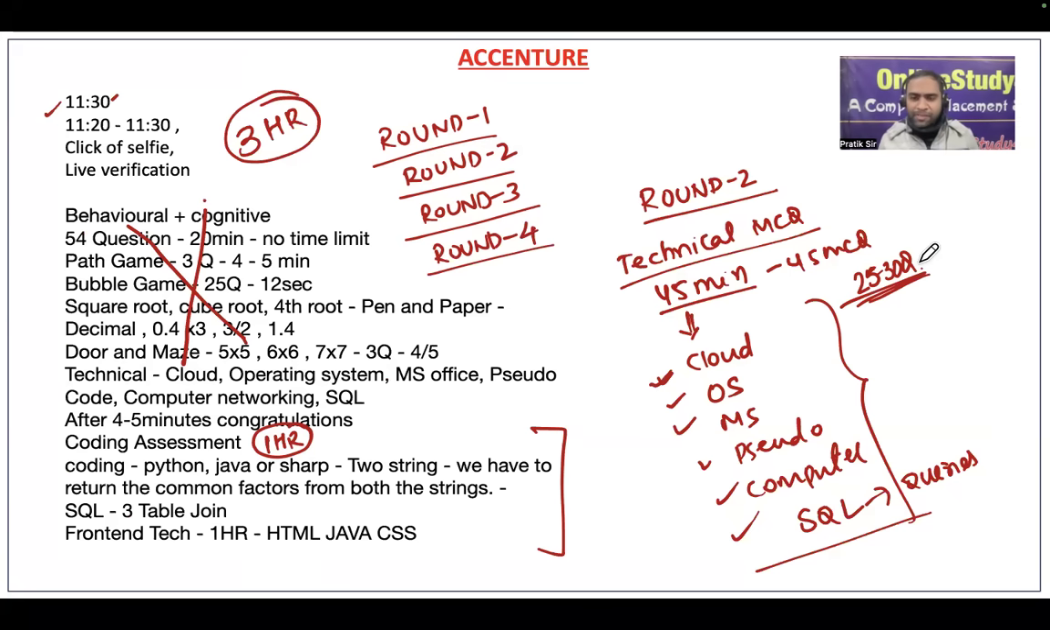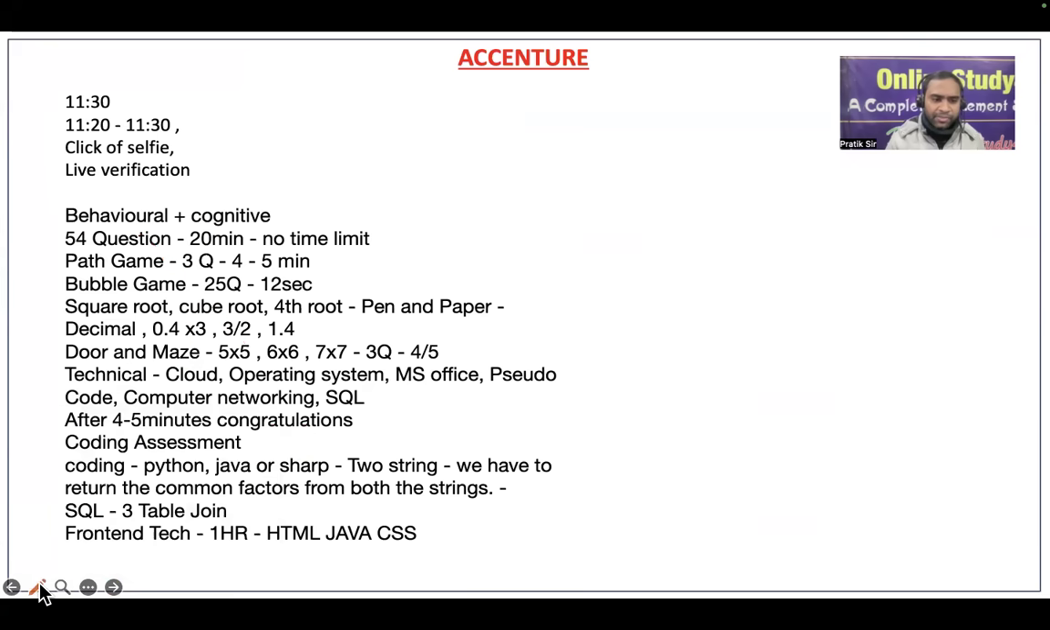So around 25 to 30 questions, and the problems were not very tough from the technical MCQ. Okay. So 25 to 30 marks you can expect. Then after that you had coding assessment. So in the coding assessment, my dear friends, round 3. So let us talk about round 3.